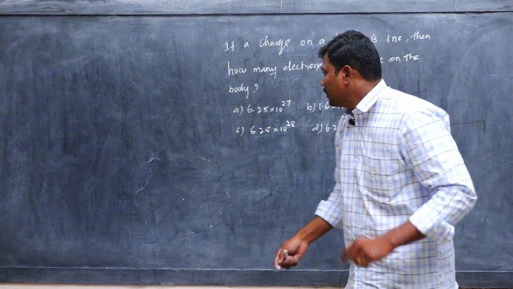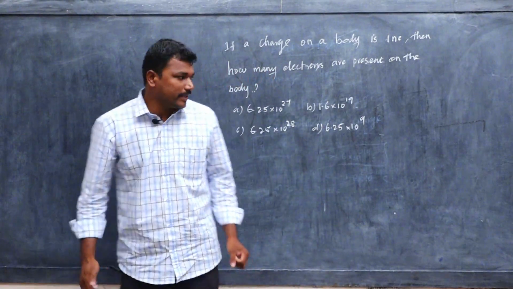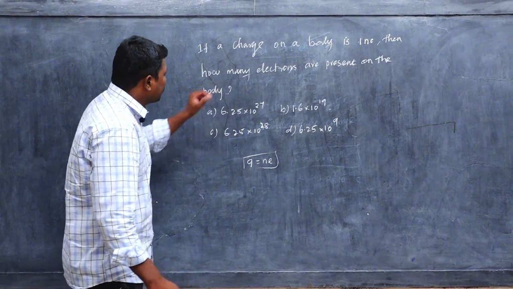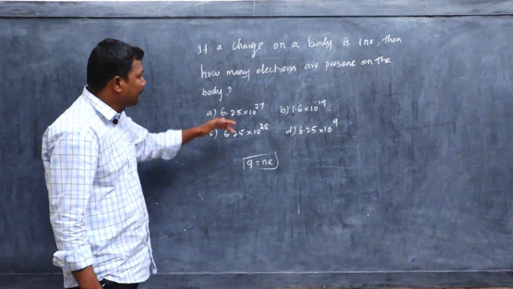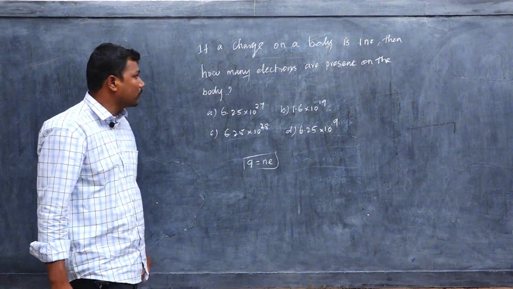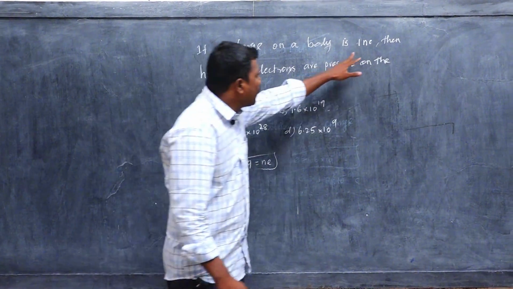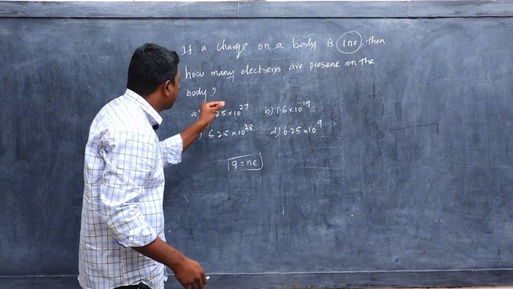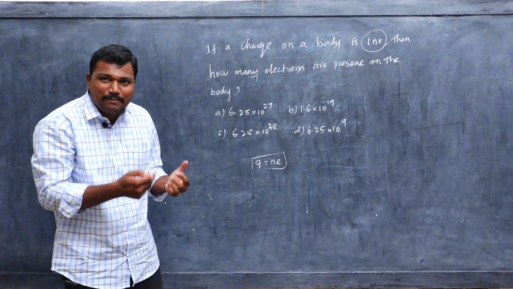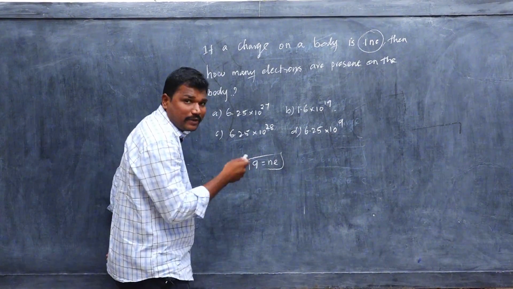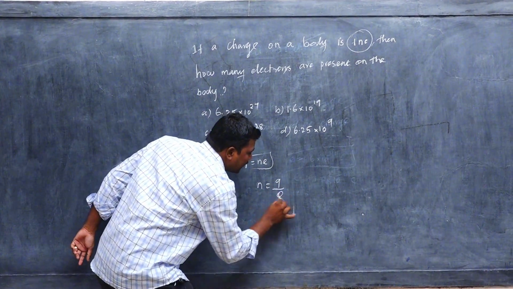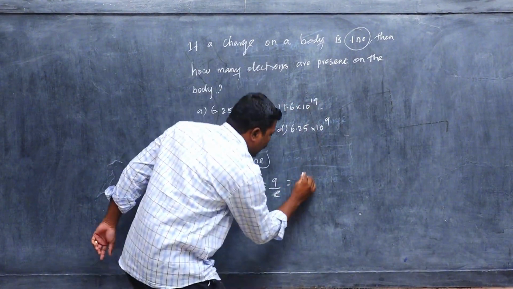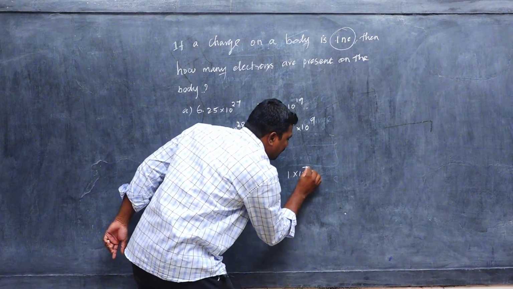Already you have known the formula for quantization of charge: Q is equal to Ne. The question asked in previous years of competitive exams is: if a charge on a body is 1 nanocoulomb, how many electrons are present in the body? How do we modify the formula? N is equal to Q by e. Q is given as 1 nanocoulomb. Nano is nothing but 10 power minus 9.